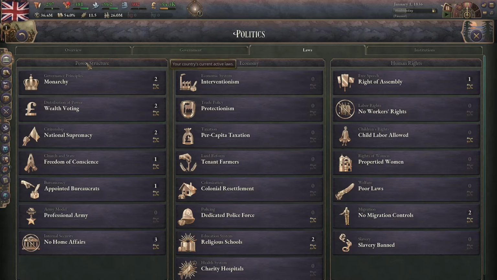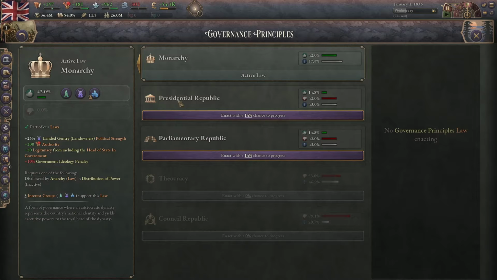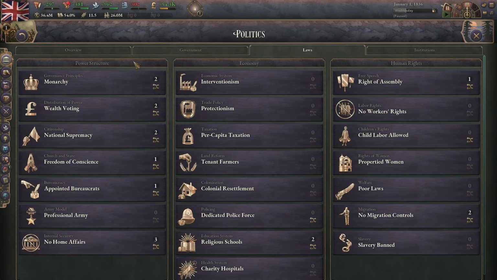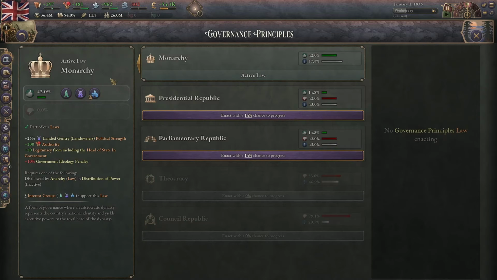First of all, you have three sections: power structure, economy, and human rights. These are basically your government principles, so what your government actually is, whether a monarchy or a republic, and what kind of voting you may have. I'll work from left to right. Anyways, the first one is government principles.